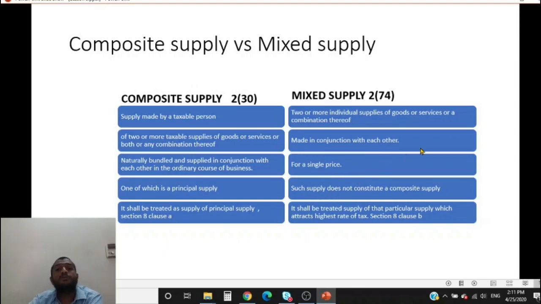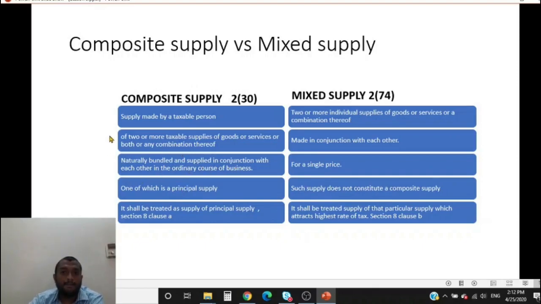It should not be a composite supply. The first condition for it to be a mixed supply is it should not be a composite supply. If it is a composite supply, it is not a mixed supply. If it is a mixed supply, it is not a composite supply. So both are interlinked. So the first thing you have to do is check whether it is a composite supply or not. If it is not a composite supply, then there is a possibility of it being a mixed supply, because one of the conditions is it should not be a composite supply.